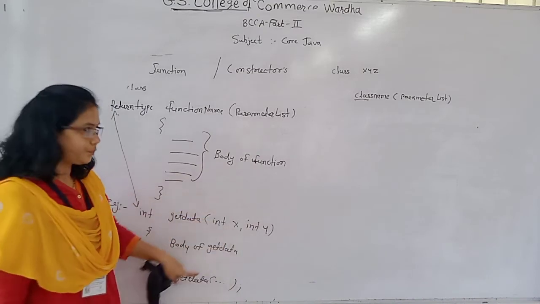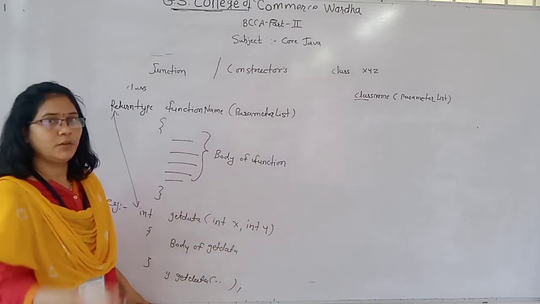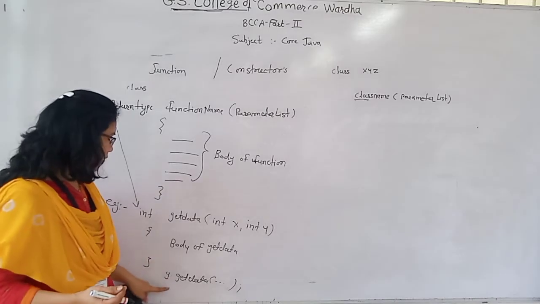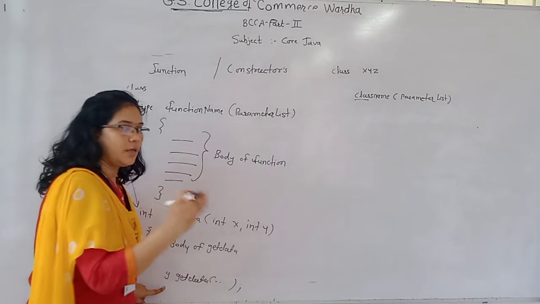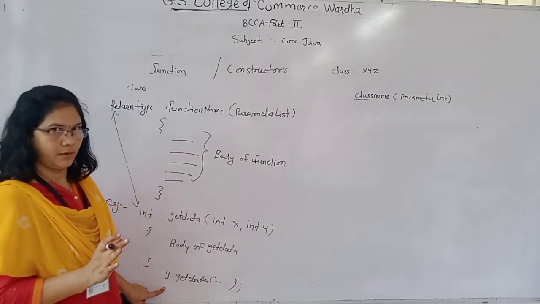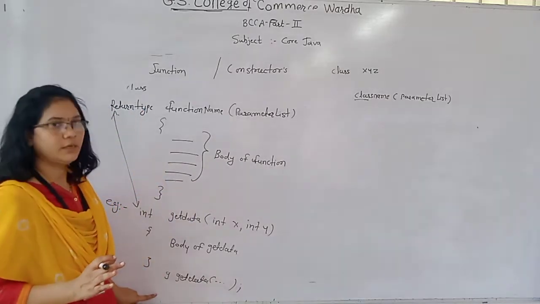So the third rule: when we use a function, we have to call that function explicitly, by using the object name.